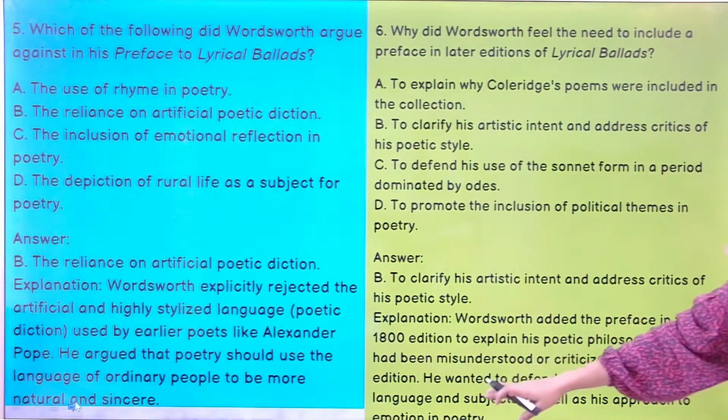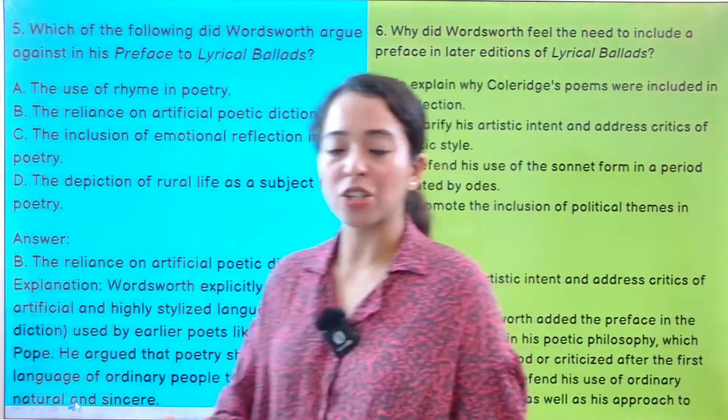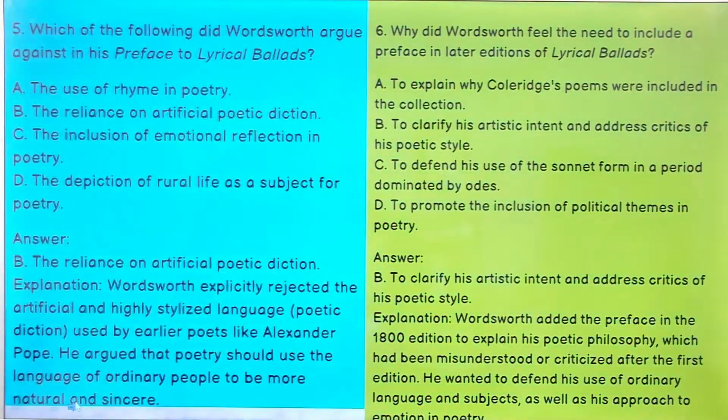So Wordsworth wanted to explain his poetic philosophy, which had been misunderstood or criticized after the first edition of Lyrical Ballads, because it was written in a very different manner. So he wanted to defend his use of ordinary language and subjects, as well as his approach to emotion and poetry. Next you have,